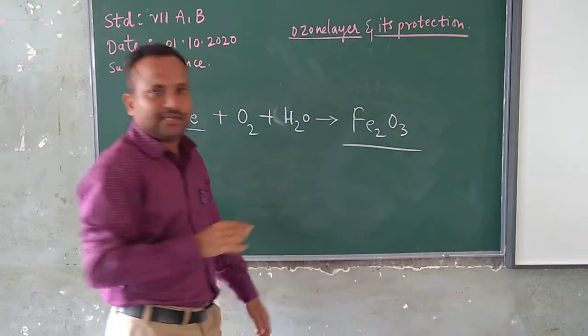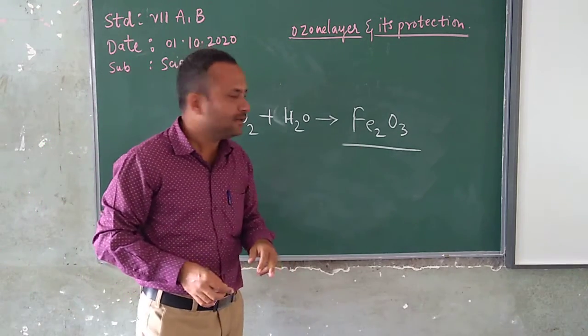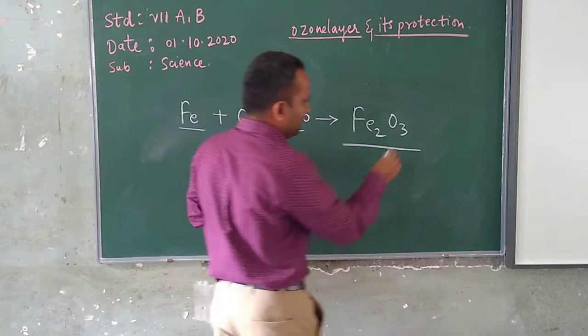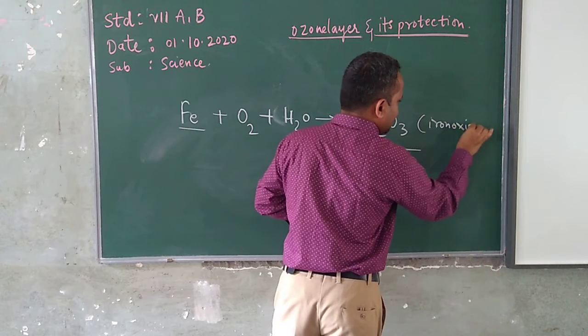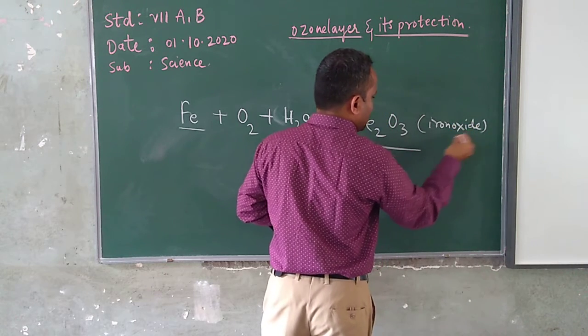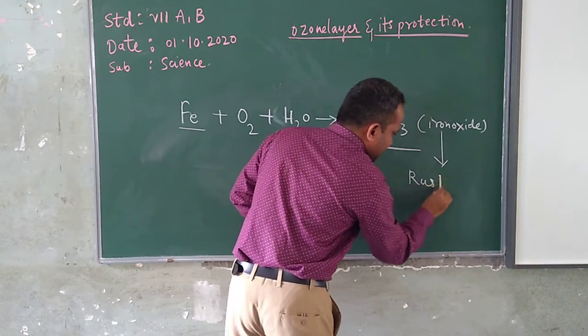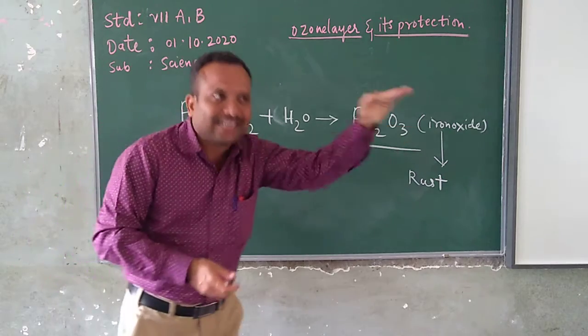Fe2O3. Sorry to tell you, in the last concept I think I wrote this wrong. Fe2O3 is nothing but iron oxide. What I mean to tell here is nothing but the rust which is going to form on the iron articles.